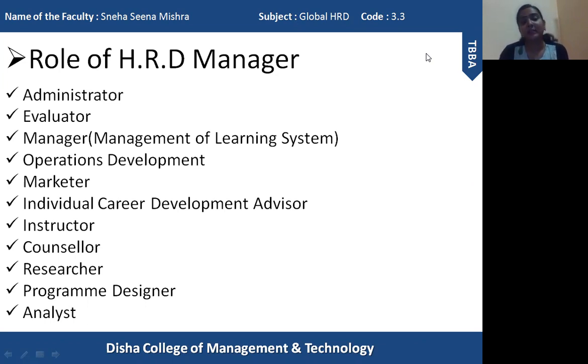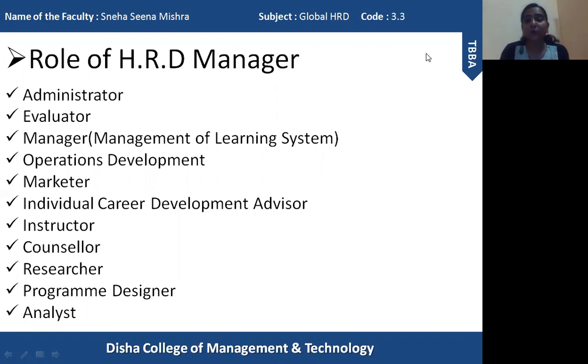So here the HRD manager needs to communicate properly with each and every department separately. He or she needs to understand the requirement of the employees, the present potential and capabilities of the employees, and then create a HRD program which will help to enhance the performance of the employees, help them to understand various aspects of the job.